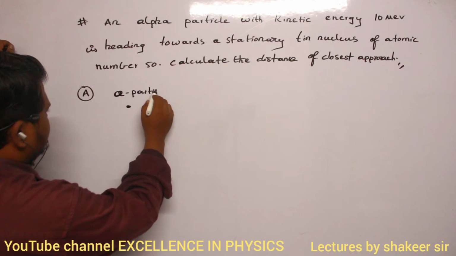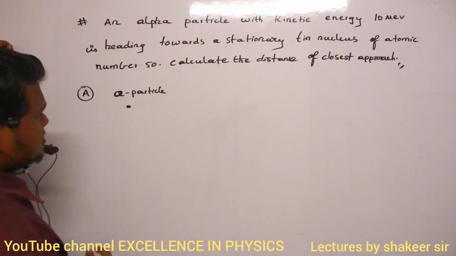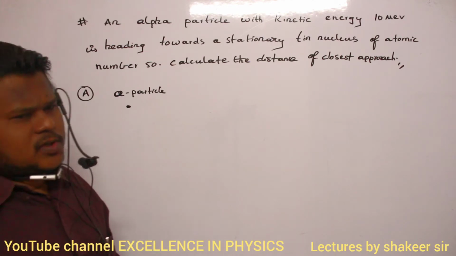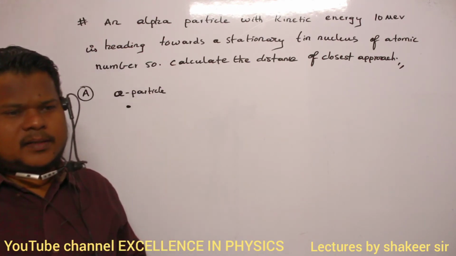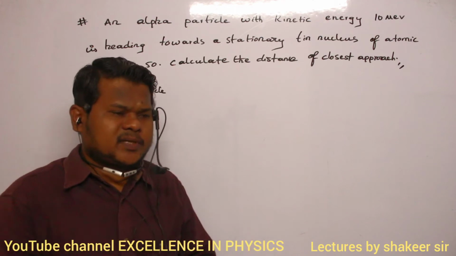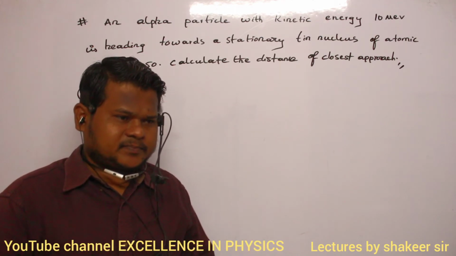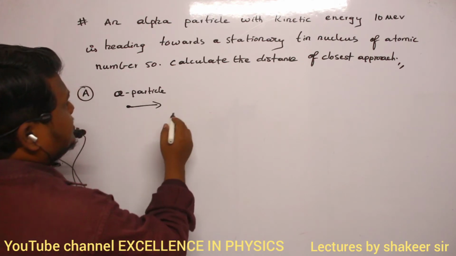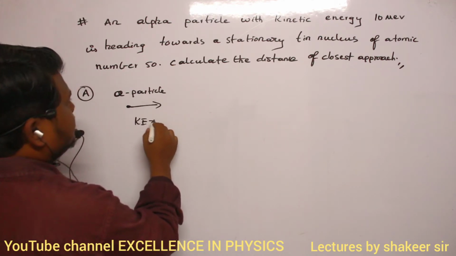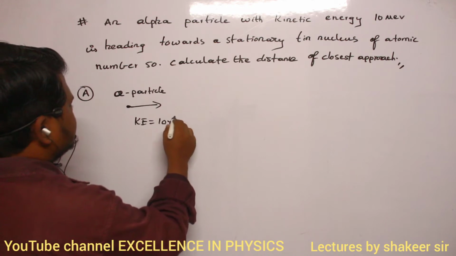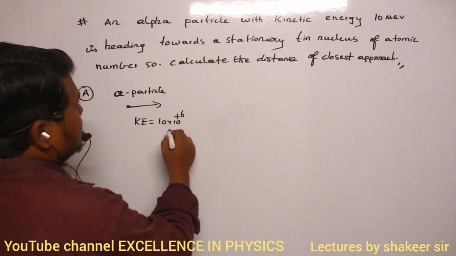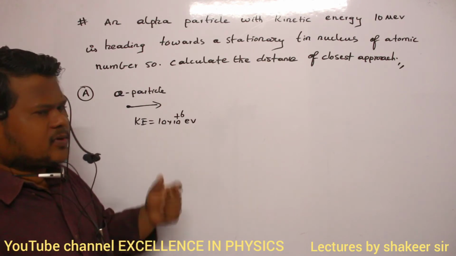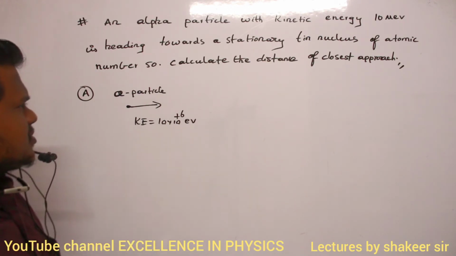Clear? So its kinetic energy is given. Kinetic energy means energy because of what? Kinetic energy is the energy because of the velocity of the particle. So therefore, how much energy is it having? It is having a kinetic energy of 10 into 10 power plus 6 electron volts. Million means 10 power plus 6, or you can call it mega, 10 power 6 electron volts.